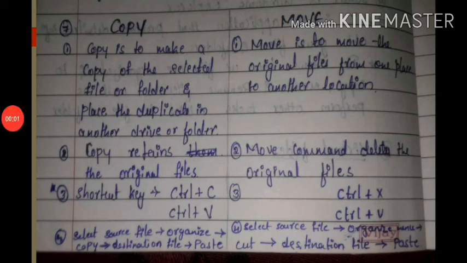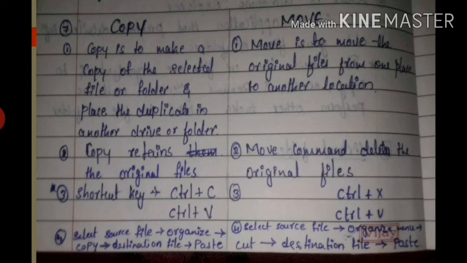When you copy a file from one location to another location, it doesn't affect the original file. But the duplicate file is copied to another location. Copy retains the original file. It doesn't affect the original file. The shortcut key to copy a file is Ctrl+C for copy and Ctrl+V for paste.